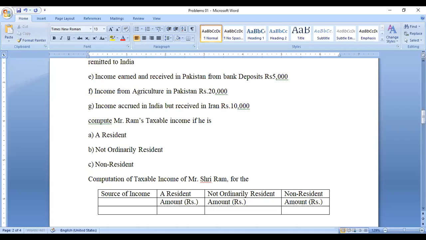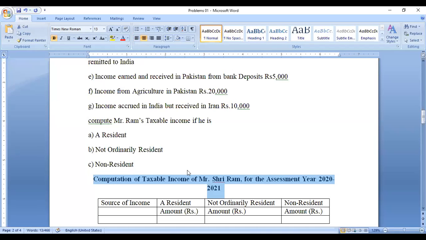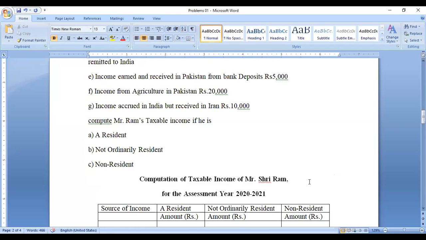For the assessment year, go to the next line. Put a heading on the top. Now you can go to the next slide. I will use uppercase for your convenience in reading. So this is the format.